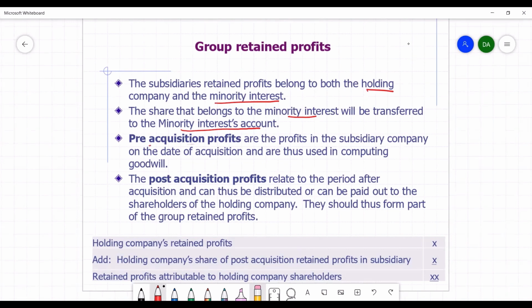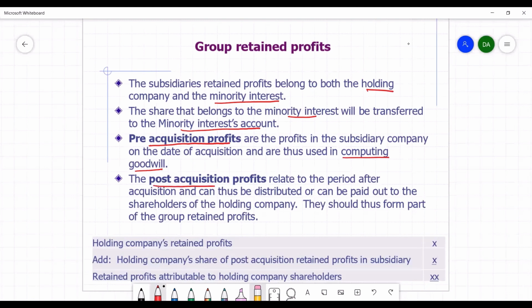First, pre-acquisition retained profits. These are retained profits that exist at the date of acquisition. Such retained profits are acquired on the date of acquisition and therefore should not be included in the statement of financial position as retained profits. Instead, they are used in computing goodwill on the date of acquisition. After that, they are not shown separately as retained profits.